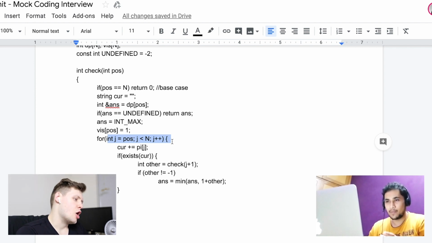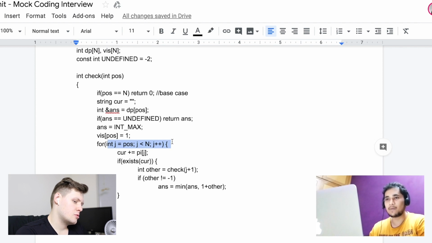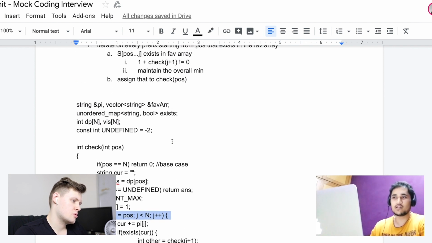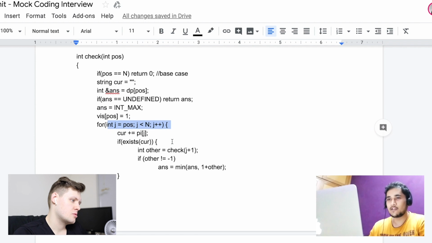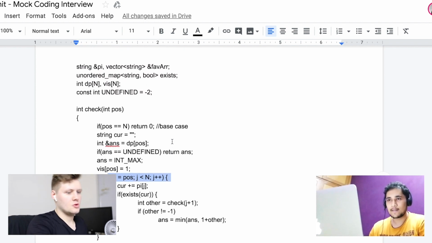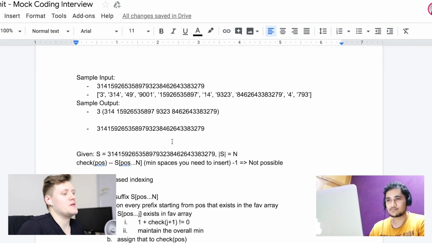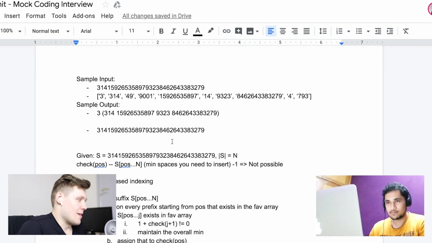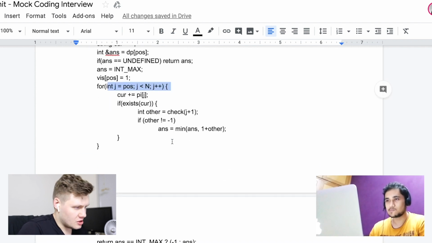Right. But in our case, since it's pi and it will never be 3.33 something like that, I think we'll need to dig a bit deeper to figure out what the real time complexity will be. Right. So we could do a more complex analysis, like some kind of amortized analysis, but here I don't think it will necessarily be worth it.